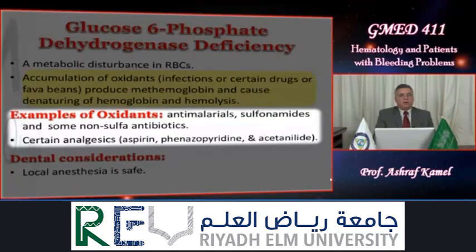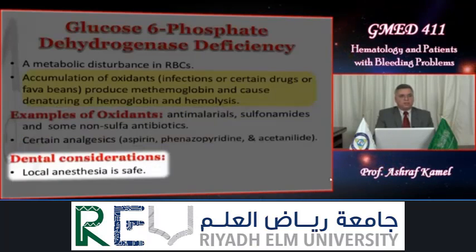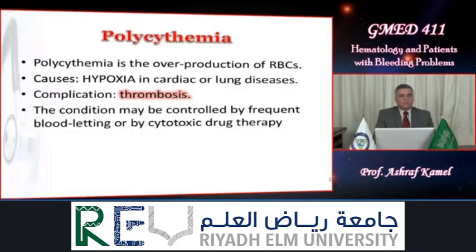Examples of oxidants are antimalarials, sulfonamides, and many non-sulfa antibiotics, and certain analgesics like aspirin, phenazopyridine, and acetanilide. Dental consideration: local anesthesia is preferred.